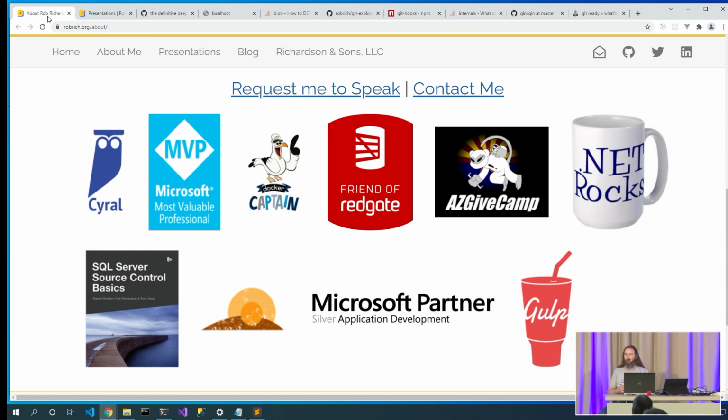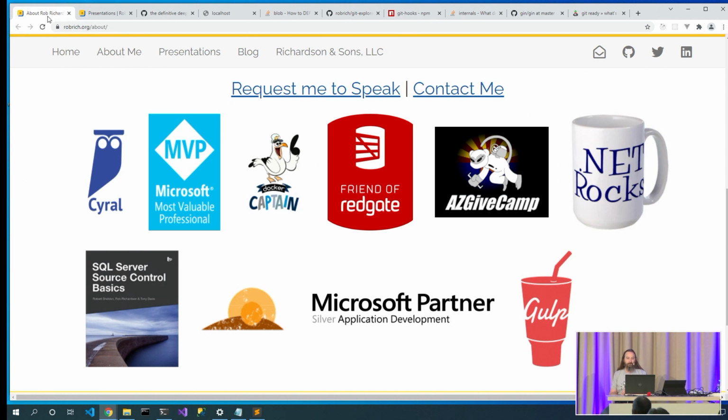AZ Give Camp is really fun. AZ Give Camp brings volunteer developers together with charities to build free software. We start building software Friday after work. Sunday afternoon, we deliver that completed software back to the charities. Sleep is optional, caffeine provided. If you're in Phoenix, come join us for the next AZ Give Camp. Or if you'd like a Give Camp here in Munich, or wherever you're connecting from, then hit me up on email or Twitter, and let's get a Give Camp in your neighborhood too.